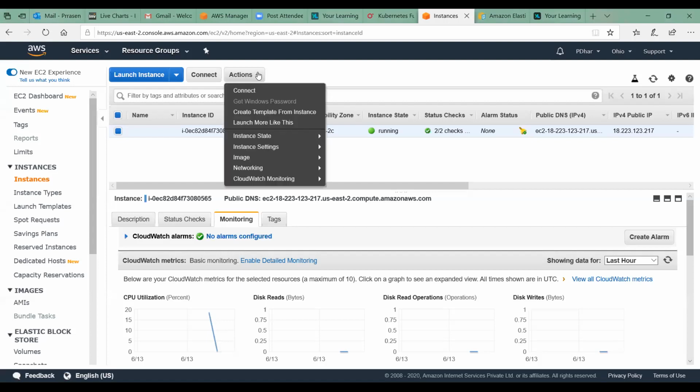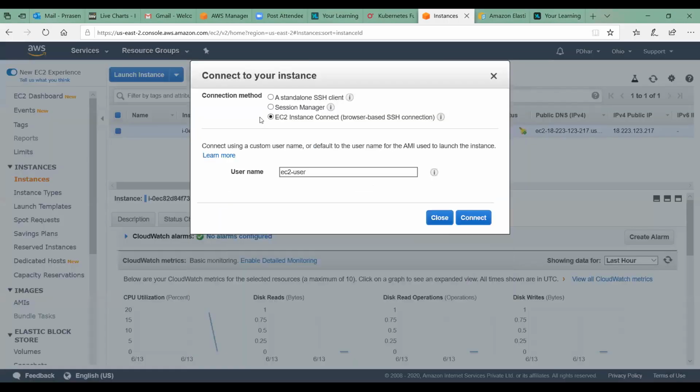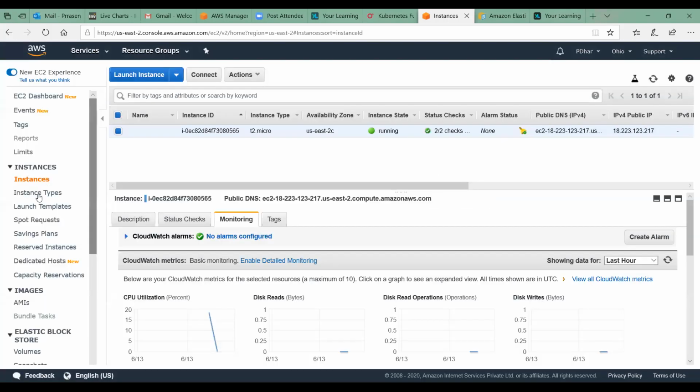Action. Yeah. And then connect or what? Instant setting. I think you changed it to a different option, right? It's not going through. We will delete it and create one more fresh one. No, close this because you have not selected the right options. We will launch it from fresh so that everybody is aware of how to do it.